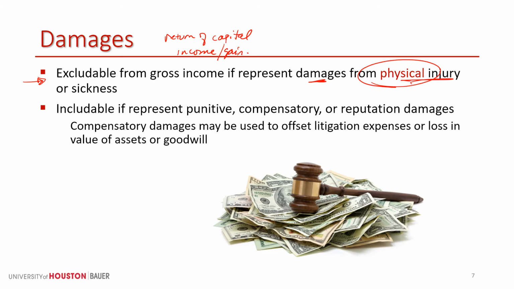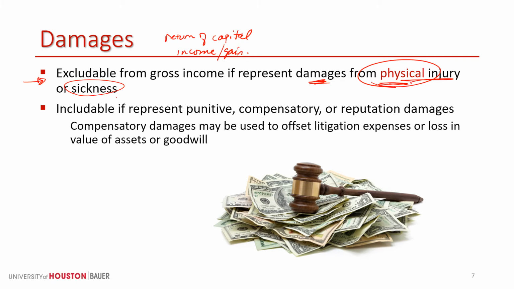So if someone is injured when they're crossing the street and hospitalized and so on, and then they sue and they receive damages from the party that maybe hit them in their car when they were crossing the street, then they would be allowed to exclude those damages. They had a physical injury. Okay, or sickness, you can see that, but more commonly it's physical injury.